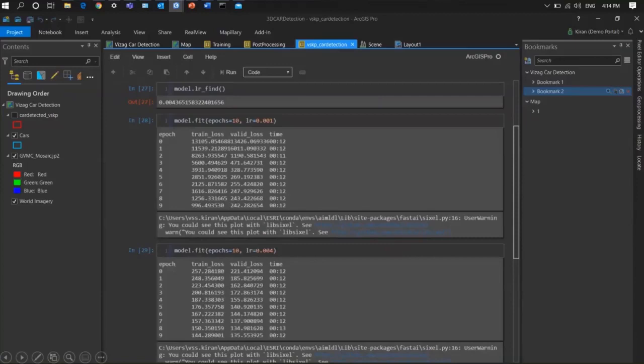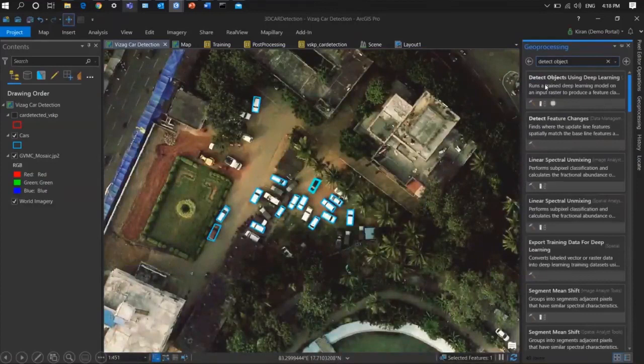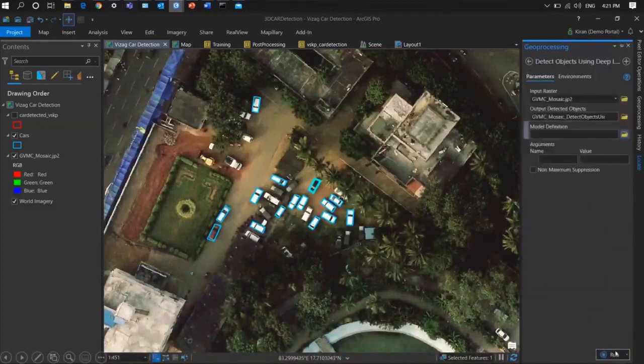So now I can directly go and run the detect objects using deep learning tool. But before that, I want to perform some post-processing tasks with the notebook to classify these and make it into a complete workflow. So let's see, if I go to the geoprocessing and perform export training data, here I can use the detect object using deep learning tool, and using this tool, I can detect all cars.